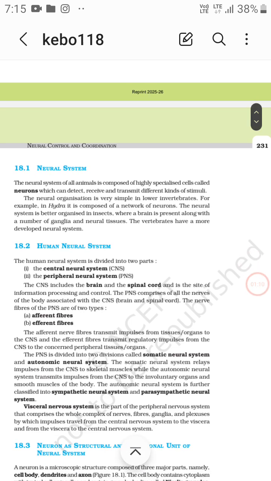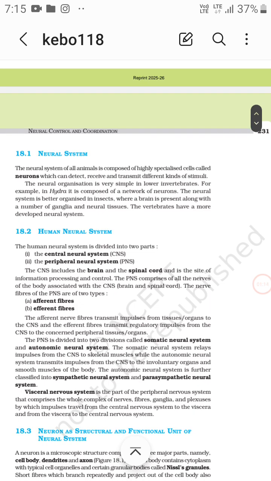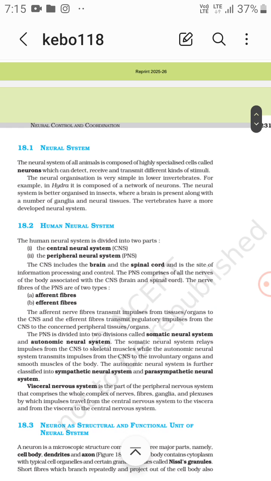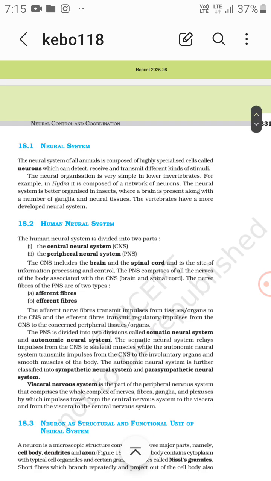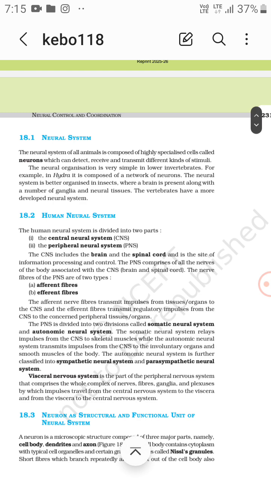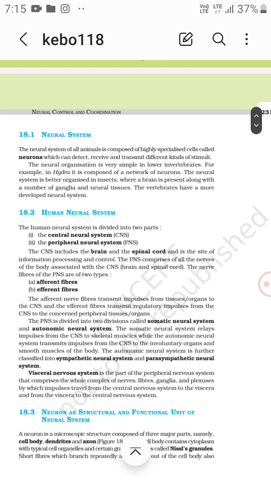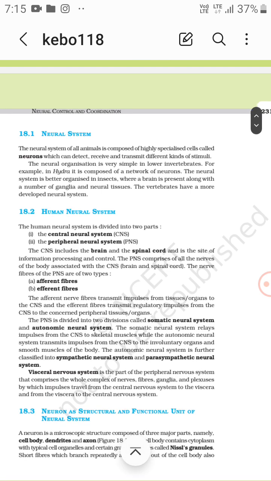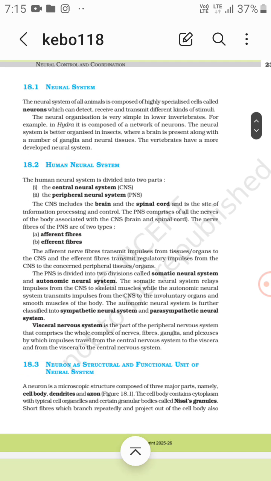The neural system of all animals is composed of highly specialized cells called neurons, which can detect, receive, and transmit different kinds of stimuli. The neural organization is very simple in lower invertebrates. For example, in Hydra, it is composed of a network of neurons. The neural system is better organized in insects, where a brain is present along with a number of ganglia and neural tissues. The vertebrates have a more developed neural system.